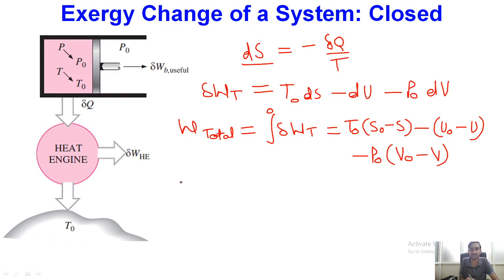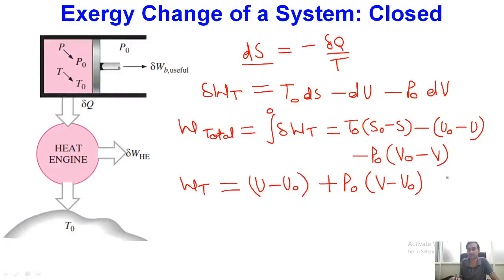Okay, after integration, the total work I am getting is nothing but (U minus U0), plus P0 times (V minus V0), minus T0 times (S minus S0). So this is the total useful work, or the total maximum work, which we are getting from this system.